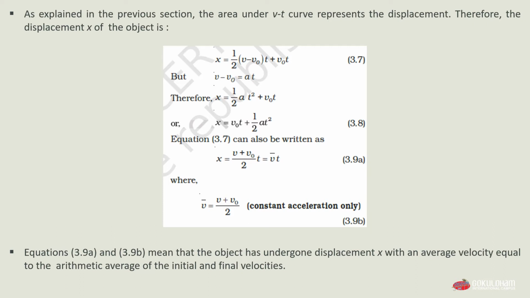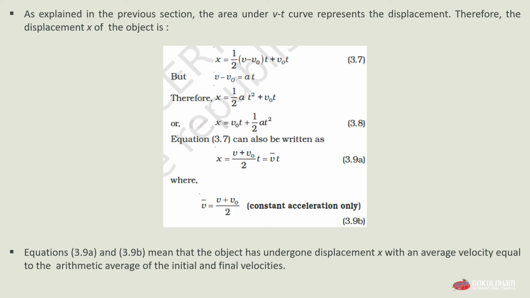Therefore, we substitute that value in equation 3.7, and it becomes x equals 1/2 multiplied by a into t square, because there is already a t in the multiplication of v minus v0 and another is for at. So 1/2 multiplied by at square plus v0 multiplied by t, or we can say x equals v0t plus 1/2 at square. That is our equation 3.8.